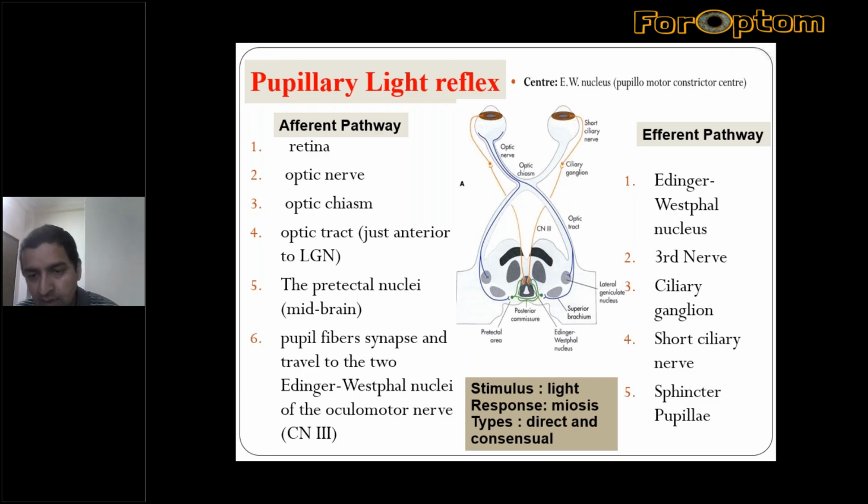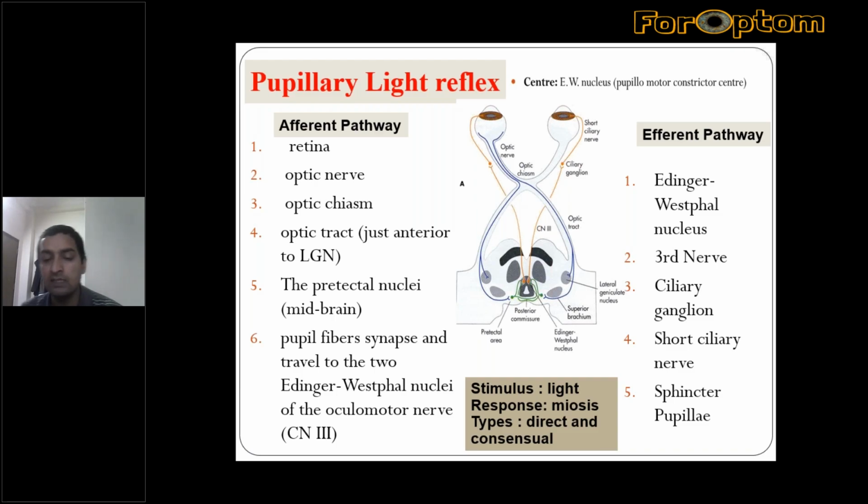This nerve takes the fibers up to the ciliary ganglion, which is located within the orbit, where the short ciliary nerve arises, and that supplies the sphincter pupillae and the ciliary muscle.